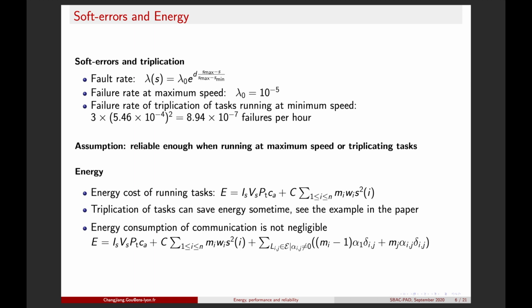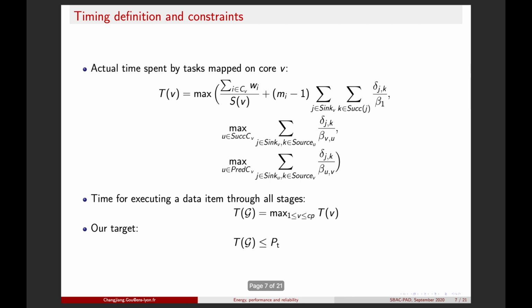In the case that the static part is small, triplication can be energy efficient. An example is given in our paper. We further consider the energy cost of communication. It linearly correlates to the size of data to be transferred, and transferring data between blocks is more expensive than transferring it inside the block.